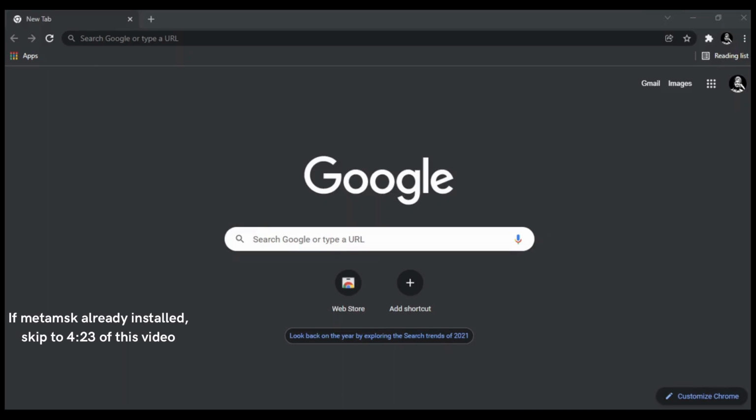Today we will learn how to install MetaMask wallet on our desktop and how to configure Polygon network in it. So let's begin.